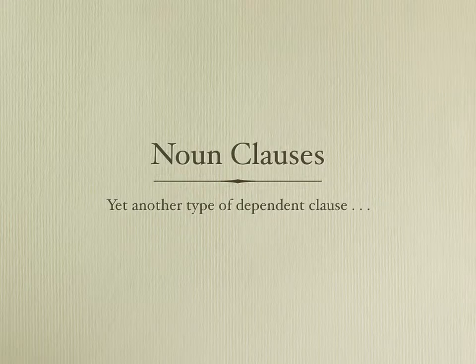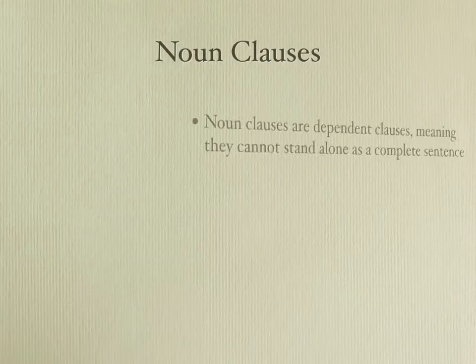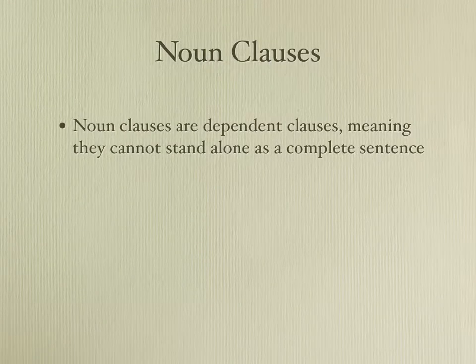Okay, noun clauses. Yet another type of dependent clause. We've talked about adverb clauses and adjective clauses, and now we're going to talk about the third type of dependent clause, noun clauses. So, noun clauses are dependent clauses. Remember, that means that they cannot stand alone as a complete sentence. We must connect a noun clause to another independent clause.